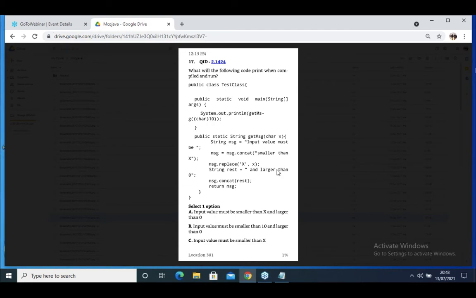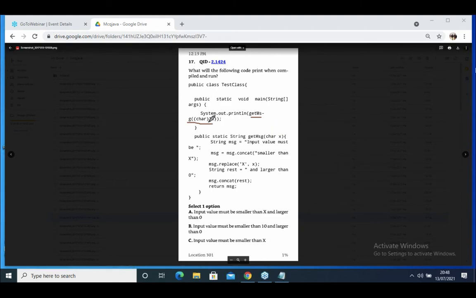Very good question. Come on, tell me the answer. Here you are calling the getMsg method. You are passing char 10. It receives a character in the variable x. Okay, tell me. I will give you some time. Think and answer this one.